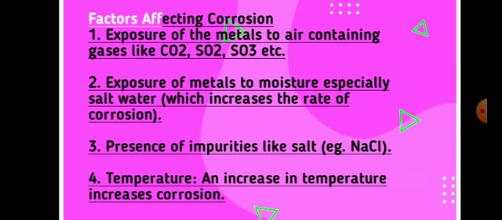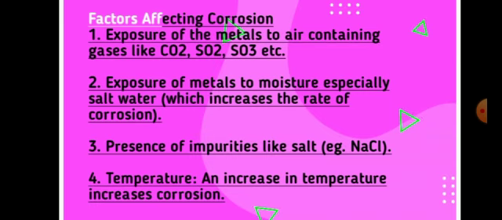This is your second factor affecting corrosion. The third factor is the presence of impurities like salt, for example NaCl, sodium chloride. If there are impurities like salt in a metal, it gets corroded easily and faster too.